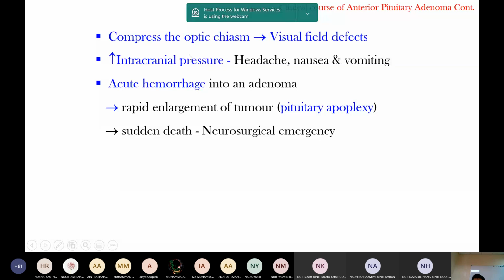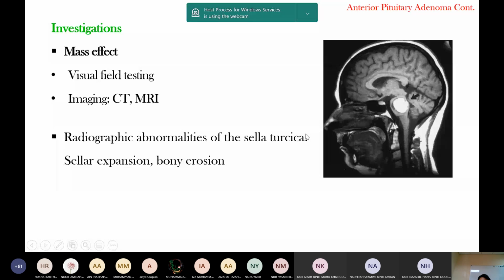Or if the tumor suddenly increases in size, it leads to hemorrhage, which can cause sudden death. Okay, a neurosurgical emergency. Investigation: look for adenoma and mass effect, visual field testing, or CT and MRI.